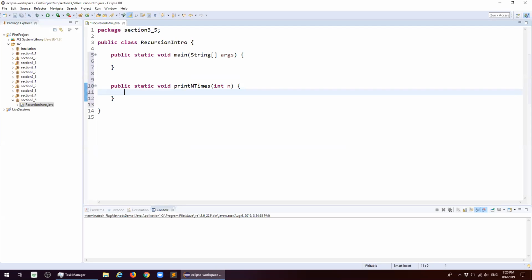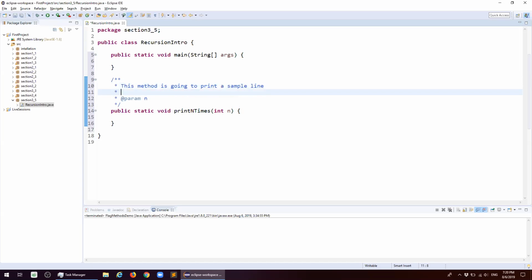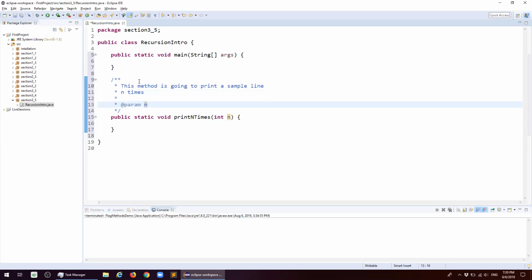Okay. Now, let's add our comments. This method is going to print a sample line n times. Okay, parameter n, right?